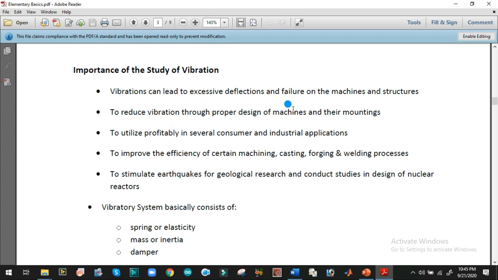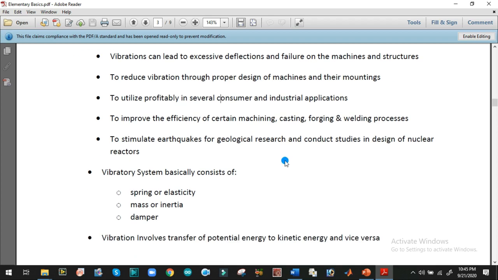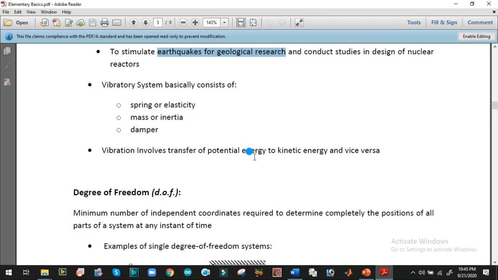We reduce vibration through proper design of machines and mountings, which is utilized profitably in several consumer and industrial applications. Reliability of mechanical equipment can be enhanced, efficiency improved, and earthquakes simulated for geological research and so on. The basic elements of vibration are the spring element, the mass or inertia element, and the damper.